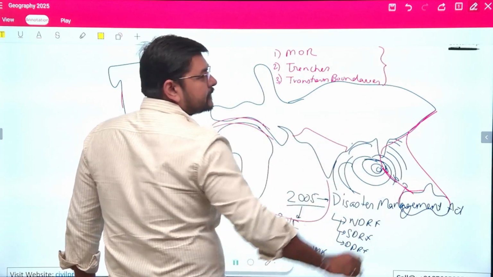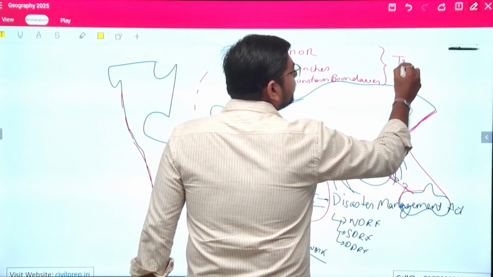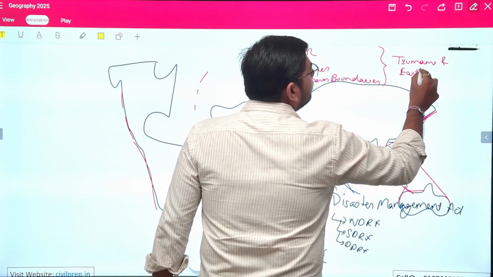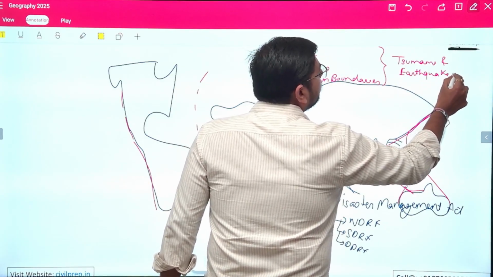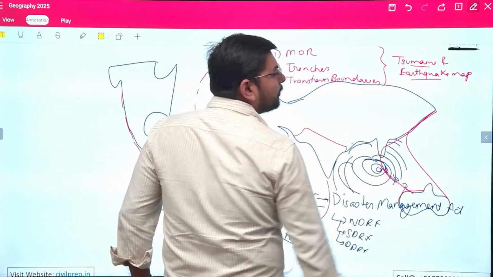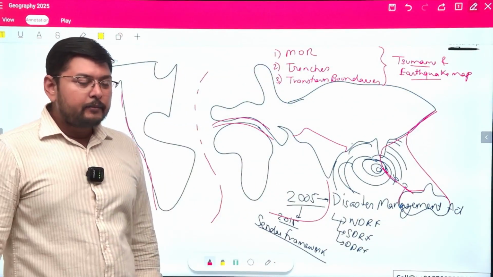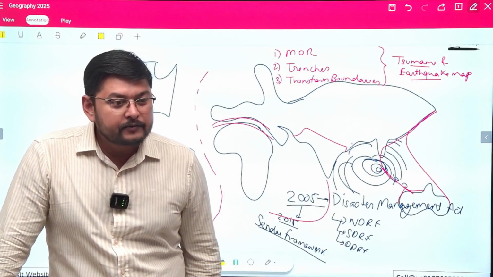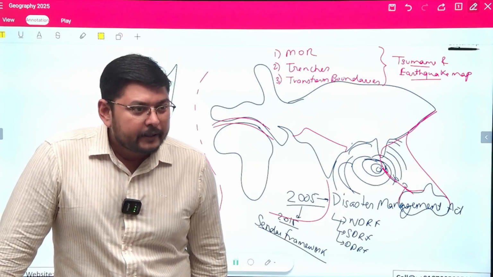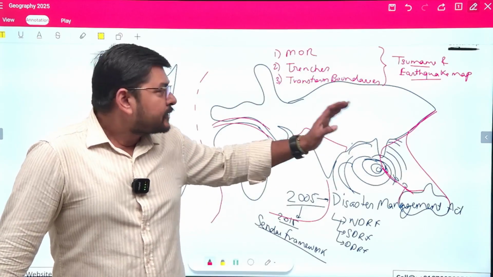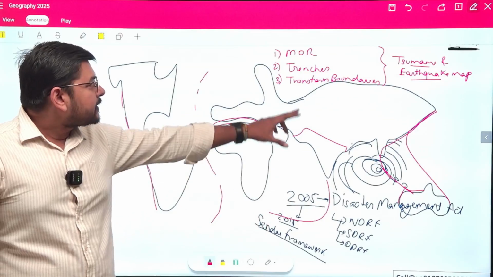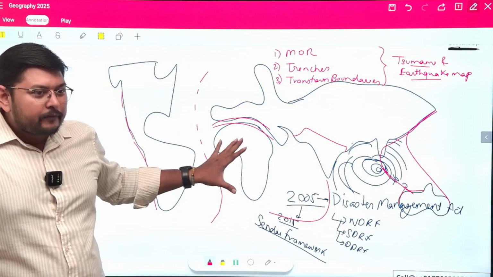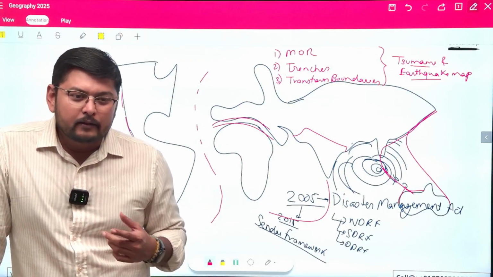On the basis of all these things, we have drawn a tsunami and earthquake map. We have developed the tsunami and earthquake map of the world, on the basis of which we are able to identify the regions where the occurrence of tsunami and earthquake is very high, so that we are well prepared in advance for those regions. So by providing NDRF, SDRF, and our early preparation and early warning system, we can provide this map of the world, and we can go for the conclusion.